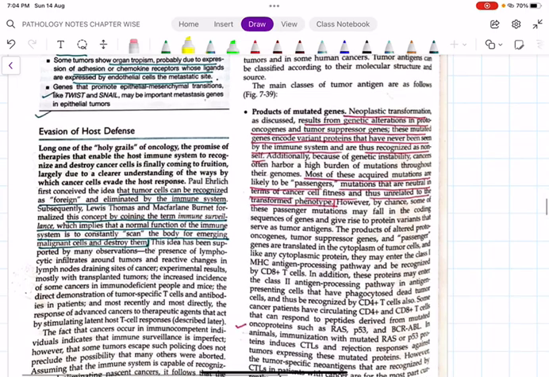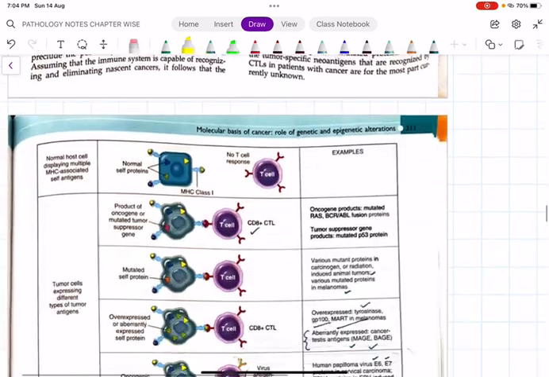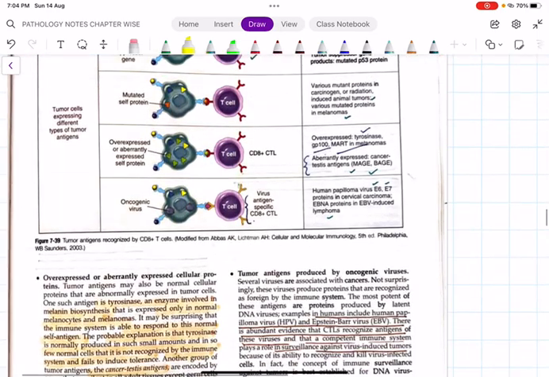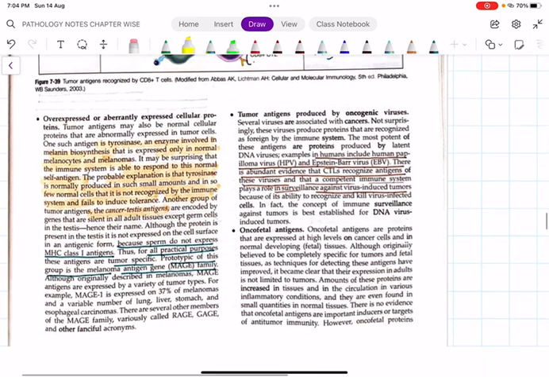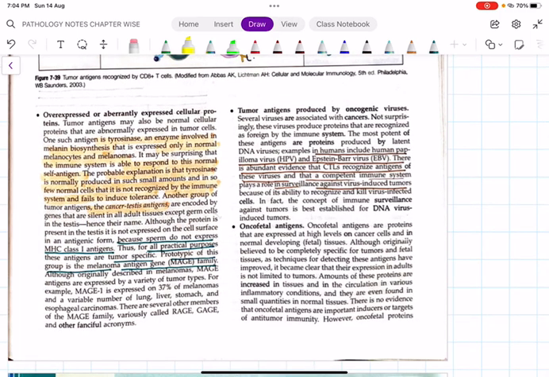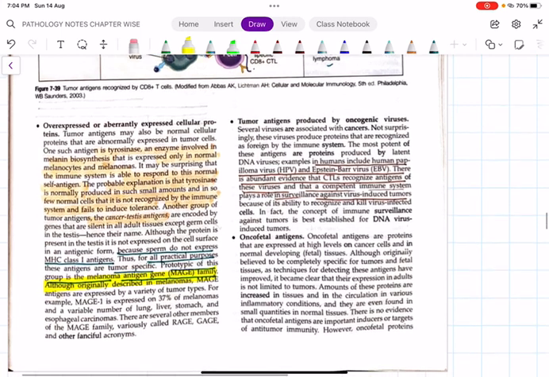Then next is evasion of the host defense. Out of that, here are not that many important points. We have something called MAG, that is melanoma antigen gene. What is the importance of these melanoma antigen genes? It's a family of antigens which are expressed by a variety of types of tumor, most like lung, liver tumor, and stomach and esophageal carcinoma.